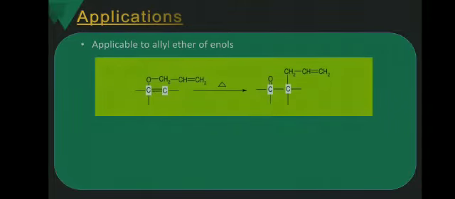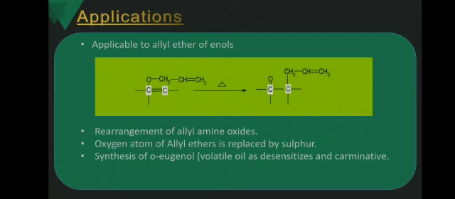And then we see the last point, that is the applications. Here we see the applications of the Claisen rearrangement reaction. The Claisen rearrangement reaction is applicable to allyl ether phenols, and here we see how the rearrangement of bonds takes place. What happened here? That is carbon number 1, carbon number 2, and carbon number 3. Here that one bond is broken and the allyl group is attached on the third carbon atom, because 1, 2 and 3, and this type of product is formed. So it is applicable for the allyl ether of enols.